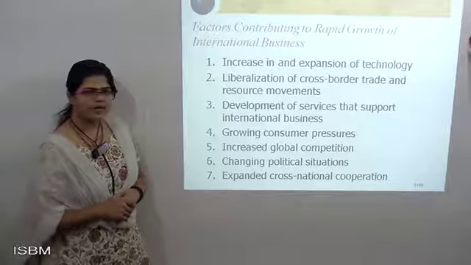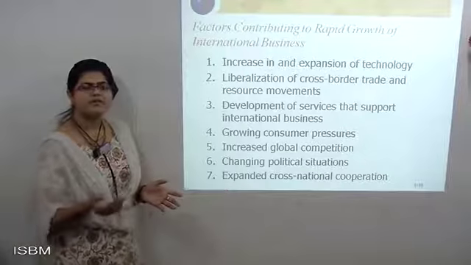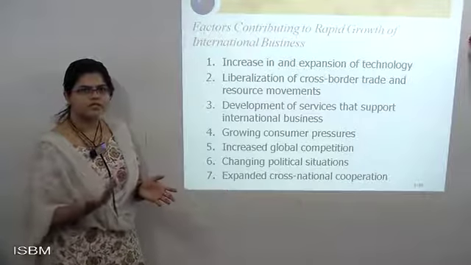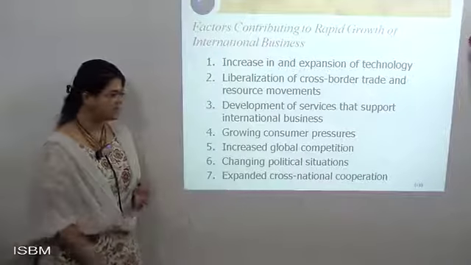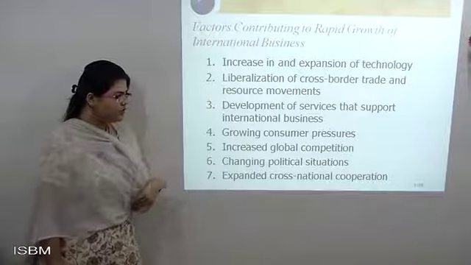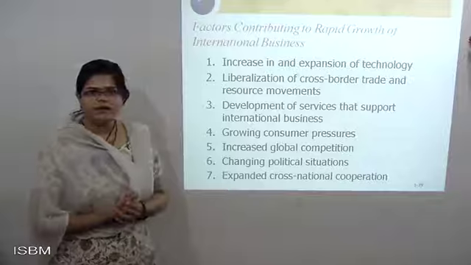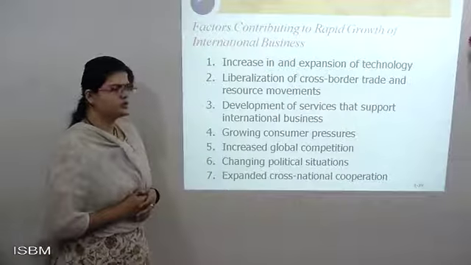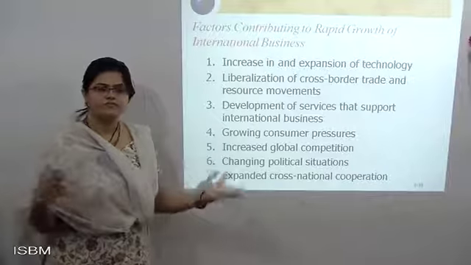Changing political situation, because currently it depends upon the leaders how things change, and with the help of the change, the growth and the standard of living also change, so that also creates a certain type of positivity. Expansion of cross-national corporation is important, because when you're trading from one country to another, it expands more and more.